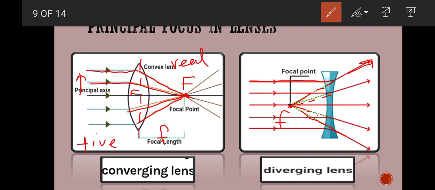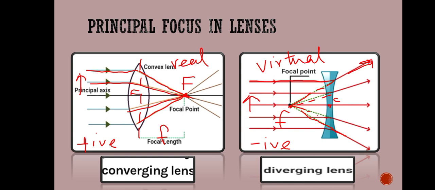And you can also see that it is present on the same side as that of the incident light rays. So it is called virtual focus in this case, because these light rays are not actually meeting at this point, but they appear to do so. It means it is a virtual point. So this is virtual, and the distance between optical center and focal point is called focal length, represented by small f, and this focal length in case of diverging lens will be taken as negative. So that was the principal focus in the lenses.